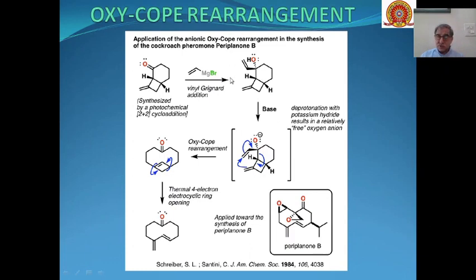So this reaction is oxy-Cope rearrangement. Deprotonation here is also done with potassium hydride, and because of that the reaction proceeds at a very low temperature.